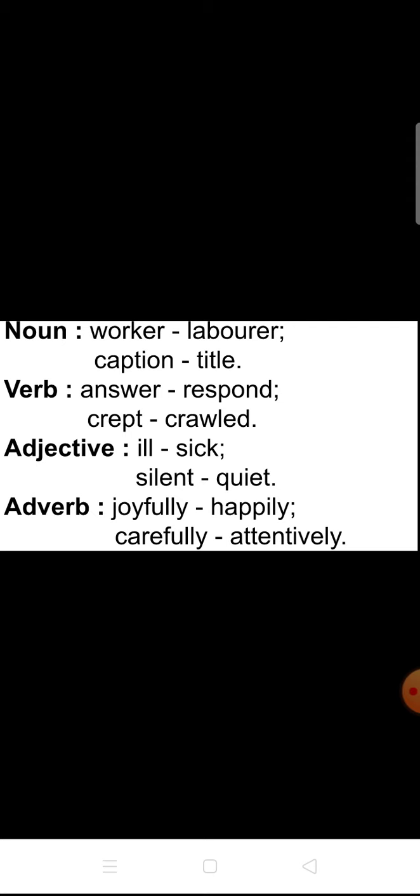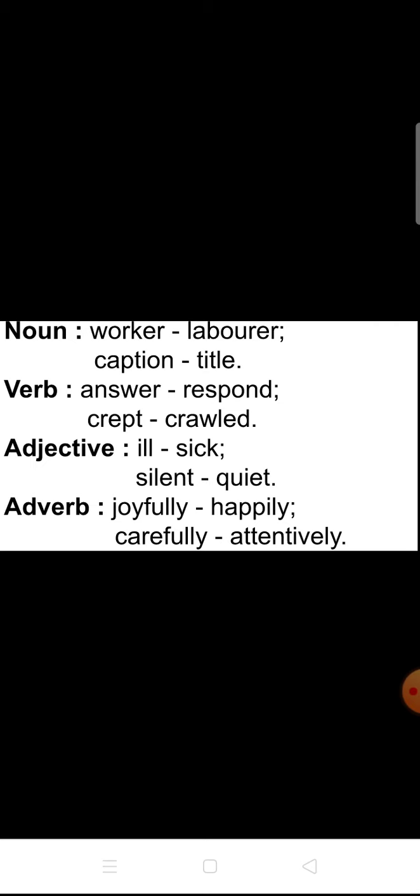What's the other word for caption? Title. Good. The bold caption caught everyone's attention. Here the word caption can be replaced by using title. The bold title caught everyone's attention. Good. Then the next, verb. Verb means action word.